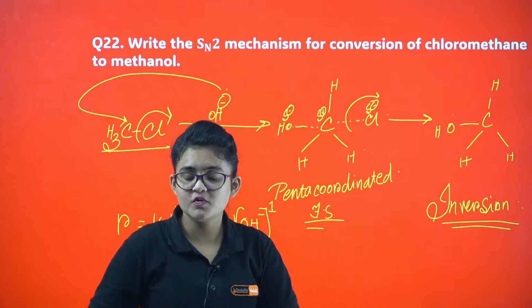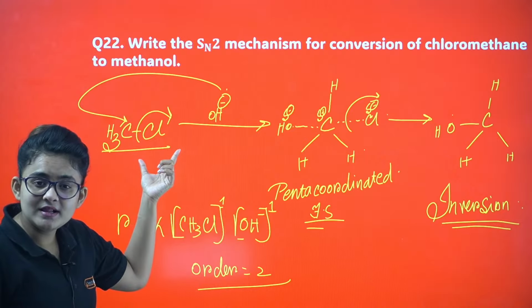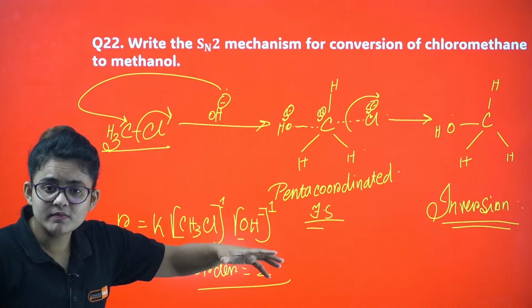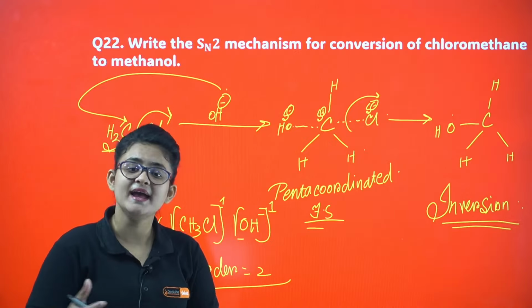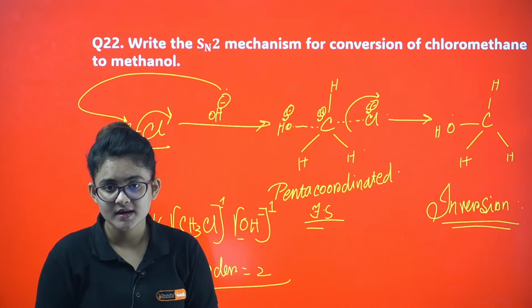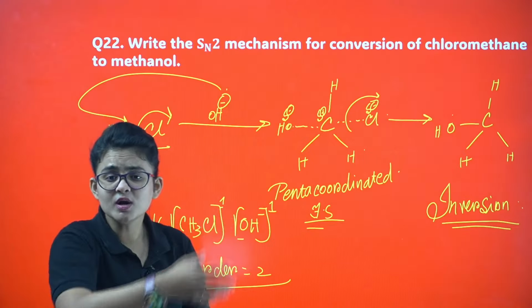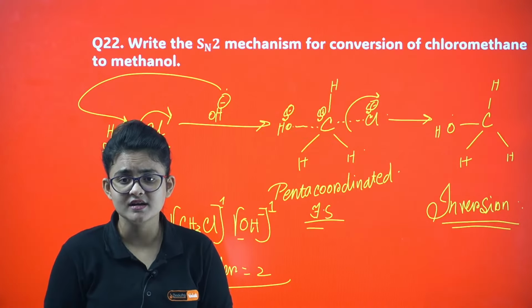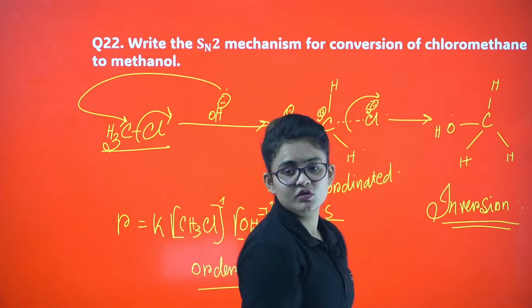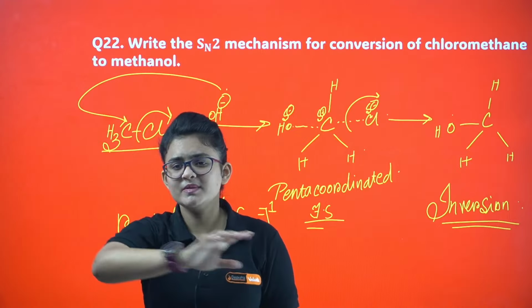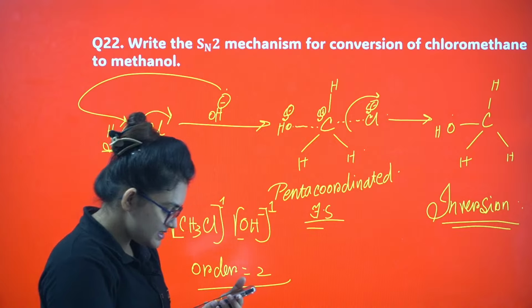If you use a non-polar solvent, then neither of these will be soluble over there, right? If the things are not miscible, then how will the reaction take place, you tell me? Why are you using a solvent? So that you can mix these, right? If they are not miscible, then how will you continue with the reaction? That's why a polar solvent, because you are using a polar molecule here. Your product is a polar molecule here. So polar aprotic solvent, because hydrogen I don't need. I guess it's clear.